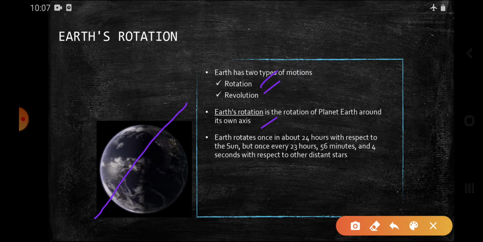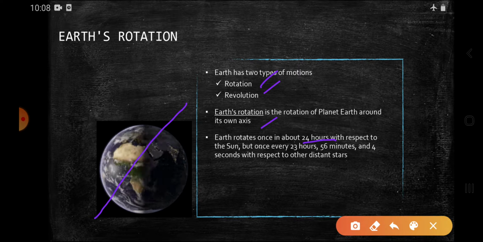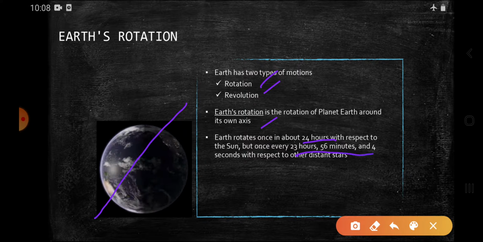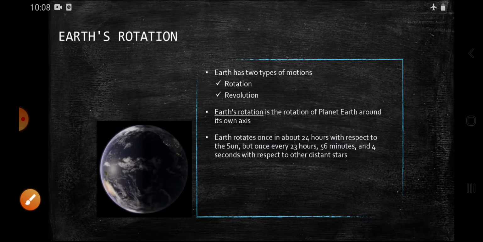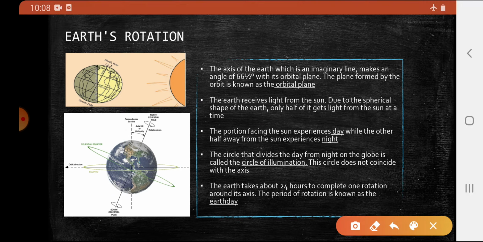Earth rotates in about 24 hours with respect to the Sun, but every 23 hours 56 minutes and 4 seconds with respect to other distant stars. The axis of the Earth, which is an imaginary line that runs from the North Pole to the South Pole, creates an angle of 66 degrees with its orbital plane. The plane formed by the orbit is known as the orbital plane.